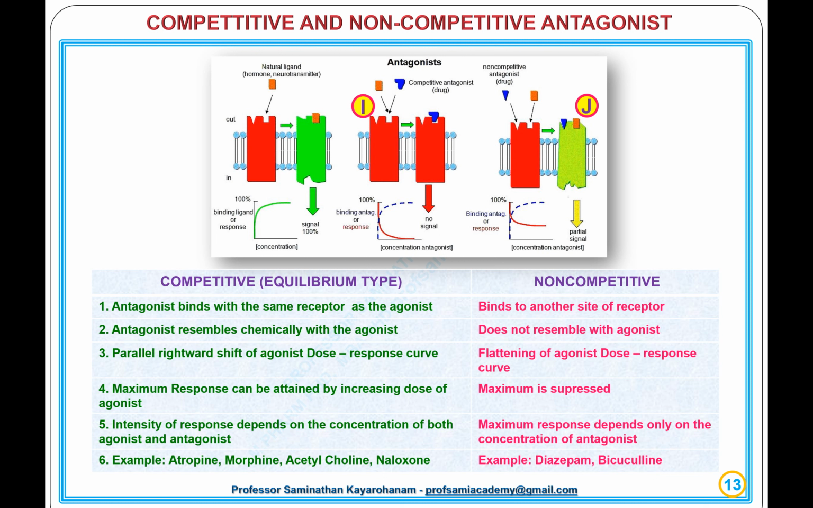Diagram J. Non-competitive. 1. Binds to another site of the receptor. 2. Does not resemble the agonist. 3. Flattening of agonist dose-response curve. 4. Maximum is suppressed. 5. Maximum response depends only on the concentration of antagonist. 6. Example, diazepam, bicuculline.